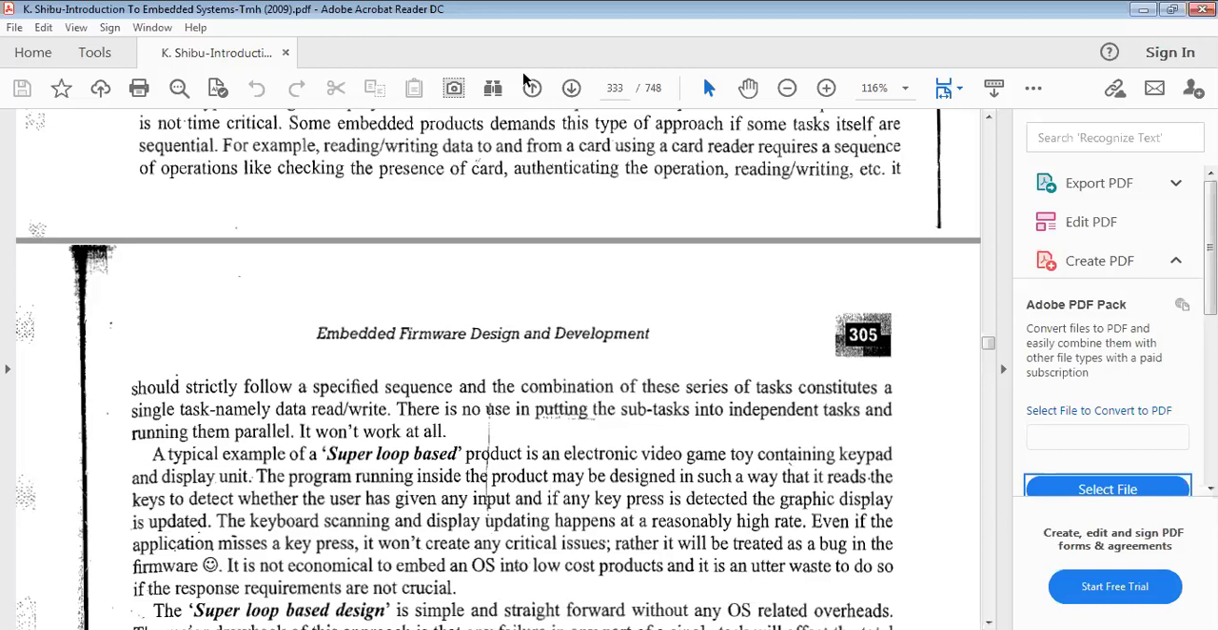And another one is processor independent. Processor independent means high level languages, such as C, CPP, Java. And to understand these high level languages, it needs some translator.